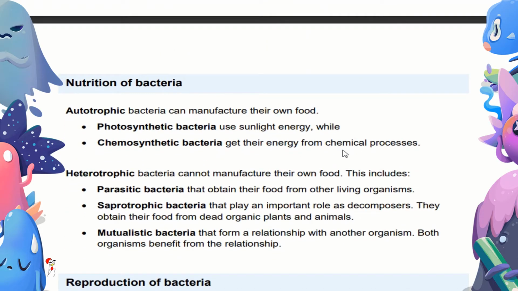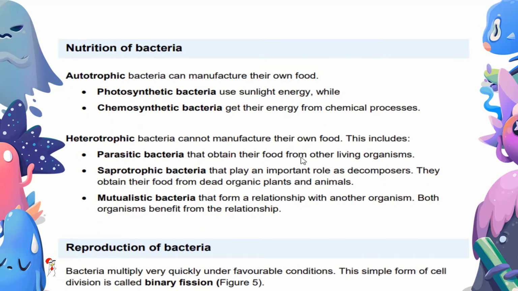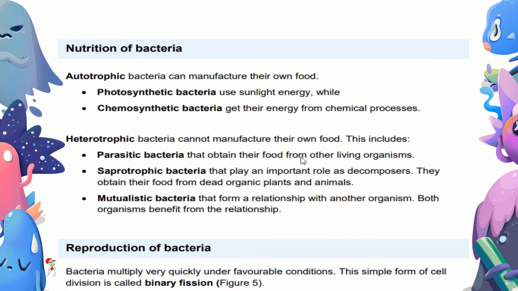Now we have nutrition of bacteria. Some bacteria are autotrophic and some are heterotrophic. Autotrophic meaning they can make their own food, and heterotrophic they can't make their own food. In autotrophic there are photosynthetic bacteria that use sunlight energy, while chemosynthetic bacteria get their energy from chemical processes. Heterotrophic bacteria can't manufacture their own food.